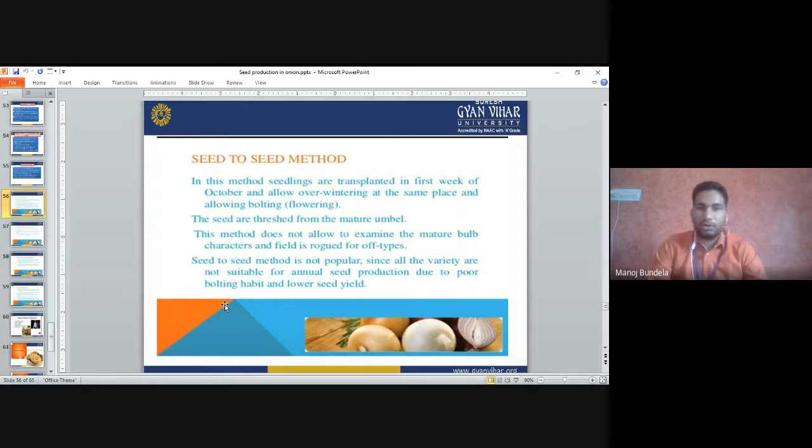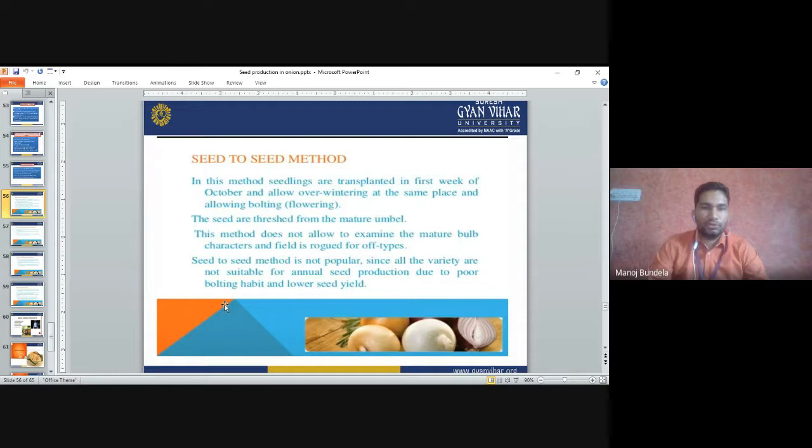This method does not allow examination of mature bulb characters or roguing of off-types in the field. Whatever bulbs develop in the field, we get the seeds from those bulbs only, so we do not examine the bulb characteristics or remove rogue or off-type plants. The seed-to-seed method is not popular, since not all varieties are suitable for annual seed production due to poor bolting habit and lower seed yield. So normally we use the bulb-to-seed method only.